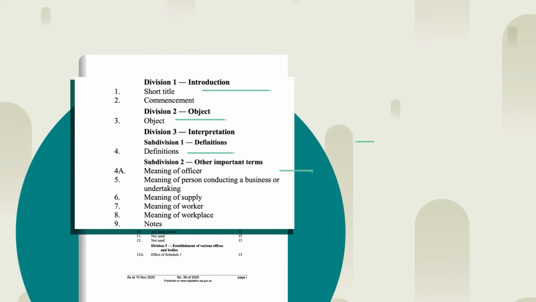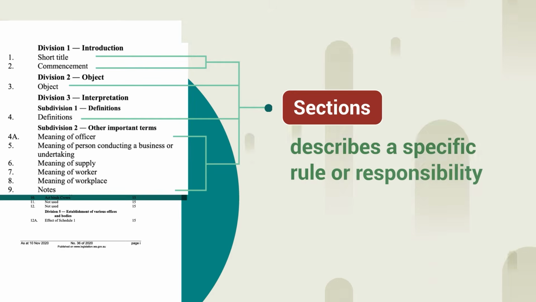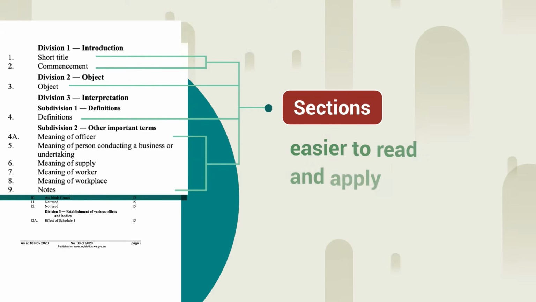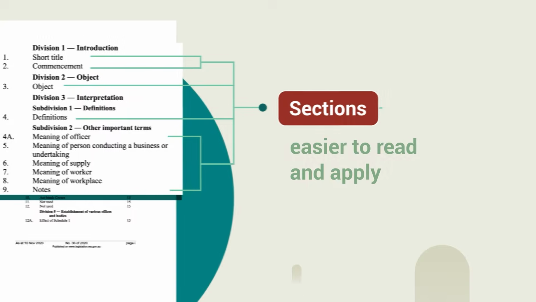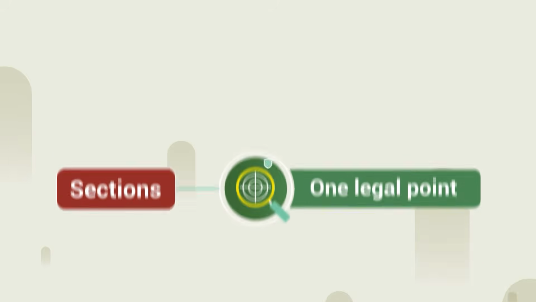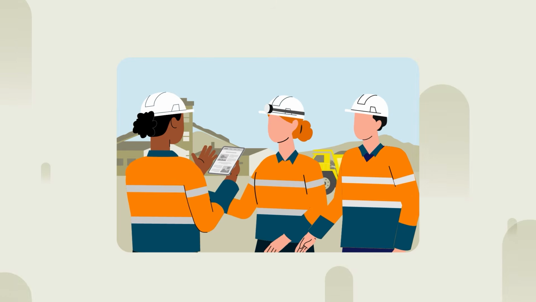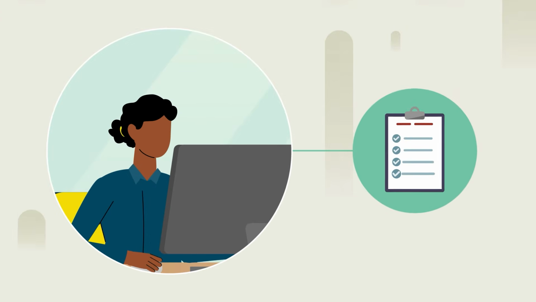Each division or subdivision is made up of sections. A section describes a specific rule or responsibility. Sections make the law easier to read and apply, as each one focuses on just one legal point, such as who is responsible for safety, what actions are required, or how a process should be followed.